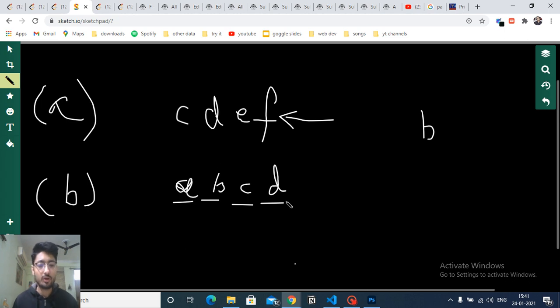So you have to ensure that all the characters should be less than B. This is less than B, fine. This is less than B, no. So you have to do one change here. Make this equal to A. Yeah, this is less than B, no. So the less than B, no.